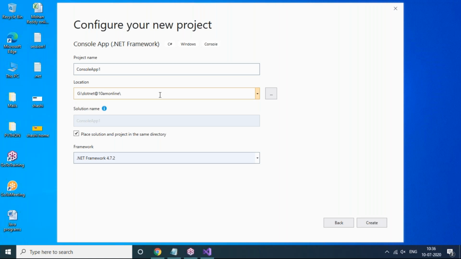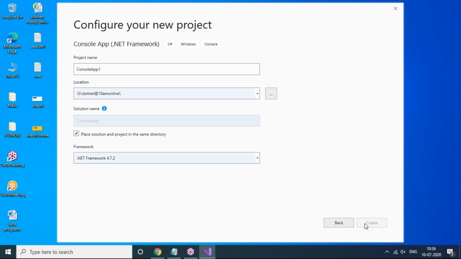So I'm selecting here, and I'm selecting here. Project name console app 1, and the location I clearly mentioned there, .NET at 10 online. Once I have selected .NET Framework 4.7.2, we just click on the create option.